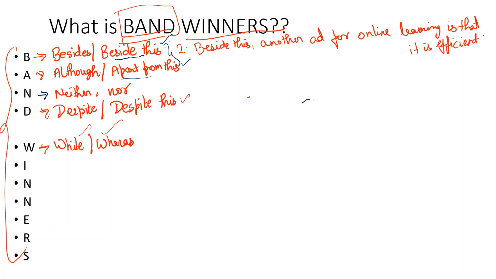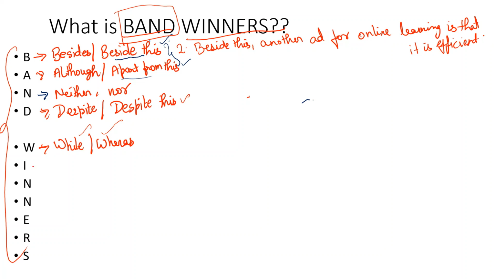For example, you can say that while people are learning English, there is a chance that the minor languages will disappear from the world. Or you can say some people believe that online learning is good, whereas other group of people beg to differ.